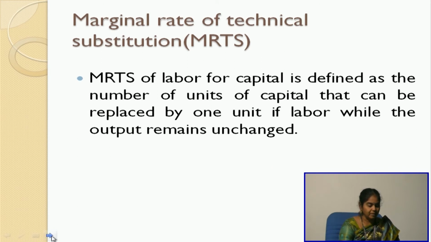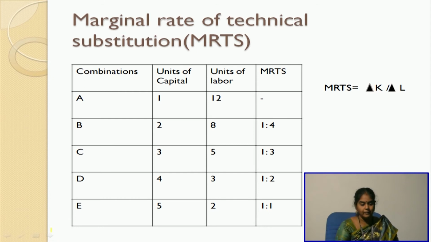So let me demonstrate it with an example here. I have a schedule with different combinations. If I ask what is MRTS, that is the change in capital divided by the change in labor. So let us say with combination A, I have 1 unit of capital and 12 units of labor.